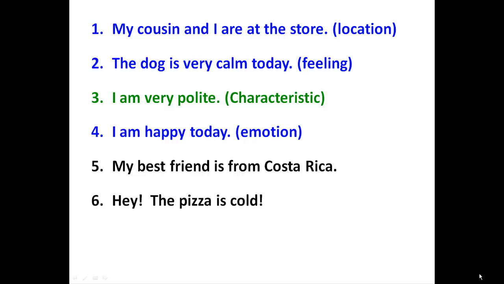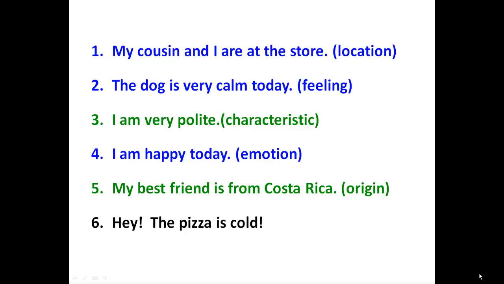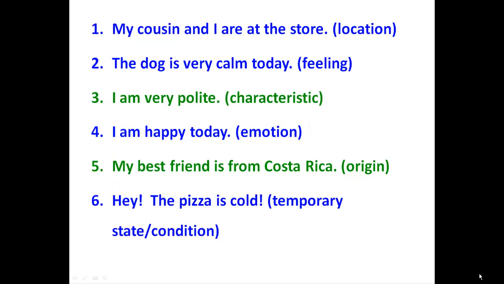My best friend is from Costa Rica. We're looking at the word is. But is from tells us what about my best friend? Isn't it where they're from? Not where they are right now, but where they're from? Yep, origin. And then the last one, hey, the pizza's cold. Well, pizza's normally hot, isn't it, when we eat it? So that it's cold, that's a change, and that means it isn't permanent. That's that temporary state or condition that it's in. We could heat it back up and make it hot again, right?